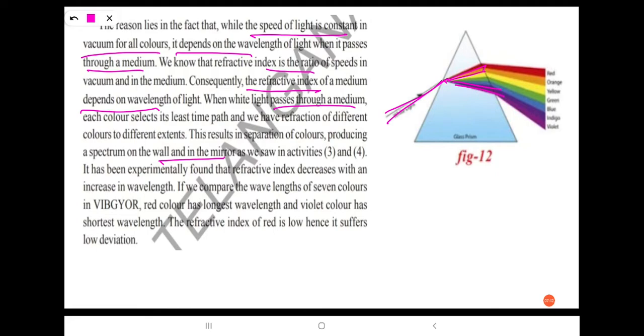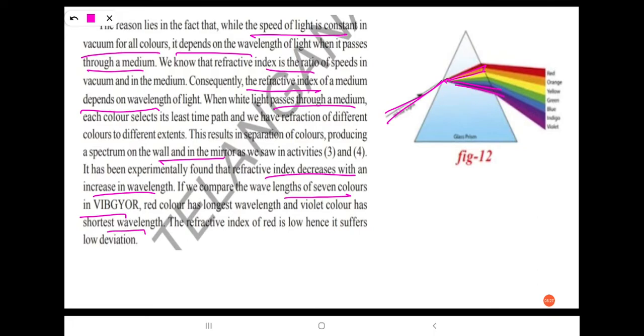Right? So it has been experimentally found that refractive index decreases with an increase in wavelength. So if it is having more wavelength, then it is having less refractive index. If one is having less wavelength, then it is having more refractive index. So if we compare the wavelengths of 7 colors in VIBGYOR, here red color has longest wavelength and violet color has shortest wavelength.